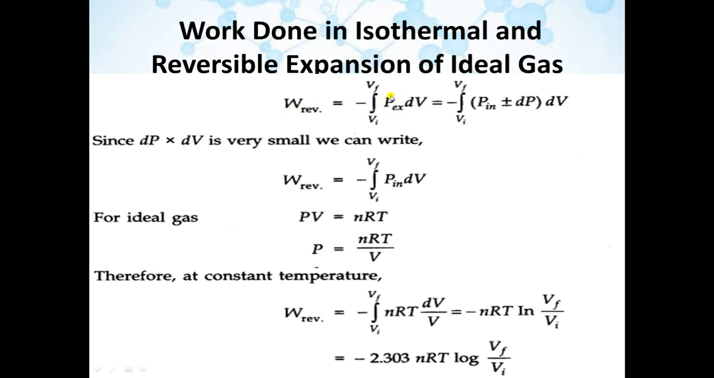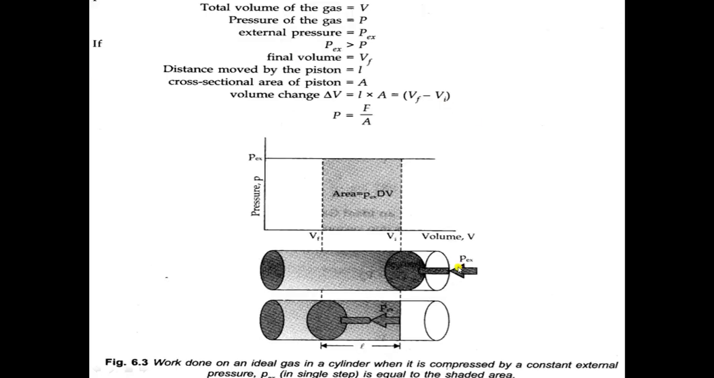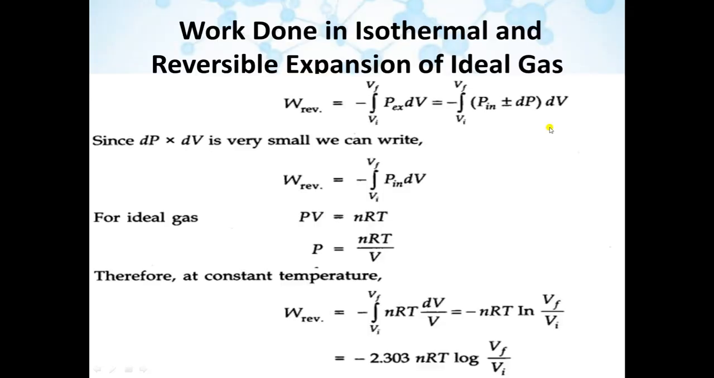Now external pressure is equal to internal pressure plus minus dP. External pressure can become equal to internal pressure of the gas only when there is addition of a small pressure dP or subtraction of a small pressure dP. So here we can write that external pressure is equal to internal pressure plus minus dP.